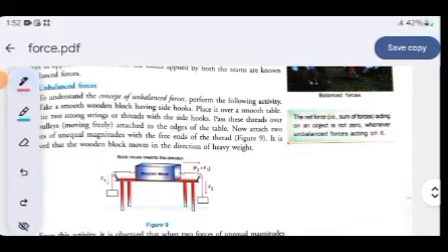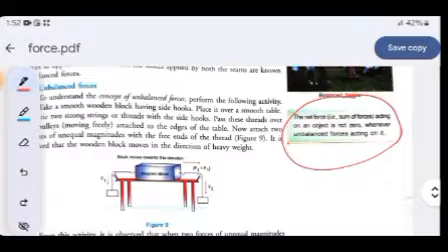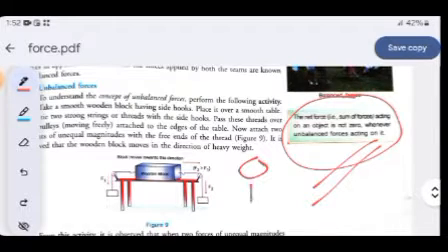In unbalanced force, the net force is never 0. It will have some amount. It will never be 0. The net force, the sum of net forces acting on an object, is not 0 whenever unbalanced force is acting on it. Suppose you have a table, you kept your box again, and your friend is exerting more force than you. You are exerting force with your fingers only, and he is exerting force by using both hands.